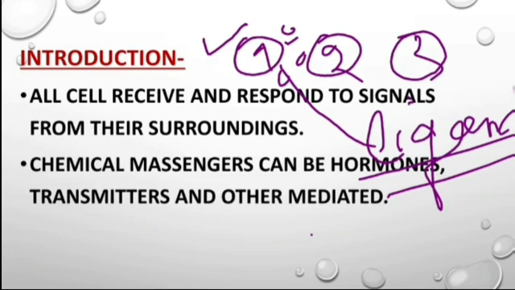Suppose cell number 3 has a receptor on the plasma membrane of the cell surface for that particular signaling molecule. It will bind with that receptor, but it will not show any effect on cell number 2 because it does not have any receptor for that particular molecule. So it will show its effect on cell number 3 because it has a receptor on the surface of the plasma membrane.